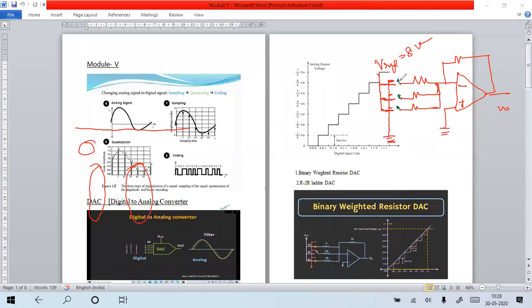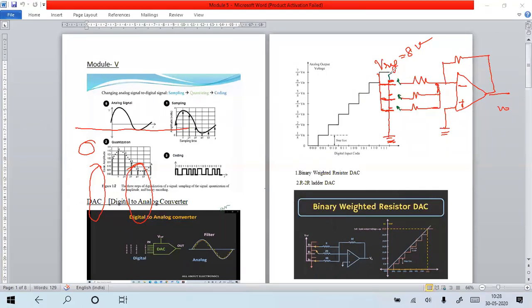Understand? So we are going to follow the decrement order. Suppose I have to convert a 3-bit binary into analog voltage. I chose converting the analog into digital with the help of a 3-bit binary representation. The same 3-bit digital value has to be converted back to analog.